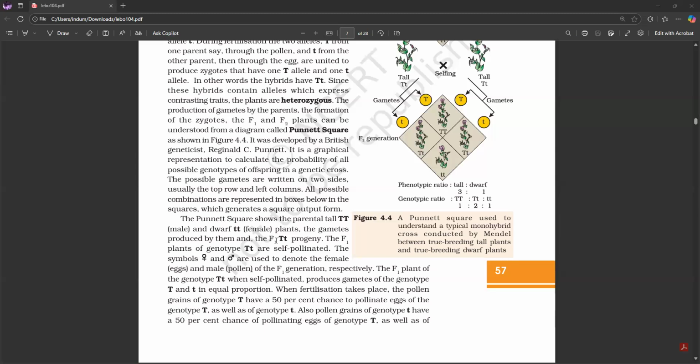The Punnett square shows the parental tall TT male and dwarf tt female plants, the gametes produced by them, and the F1 Tt progeny.